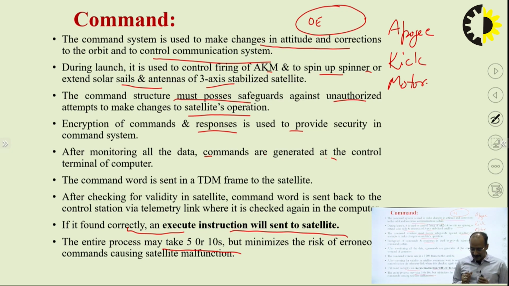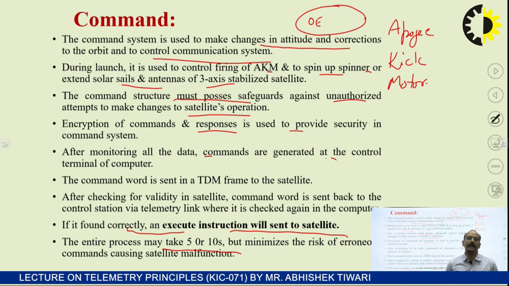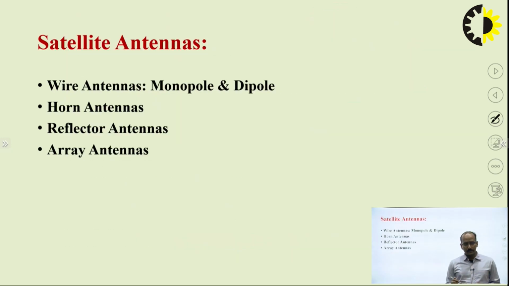So you can see here, this telemetry, tracking and command system is actually the heart of satellite communication, and it is providing the conditions for a satellite to work in an exact manner, so that it can achieve the targets of the project. So as I told you, these are the satellite antennas: wire monopole, horn antennas, reflector antennas, antenna array. So these all are the satellite antennas.